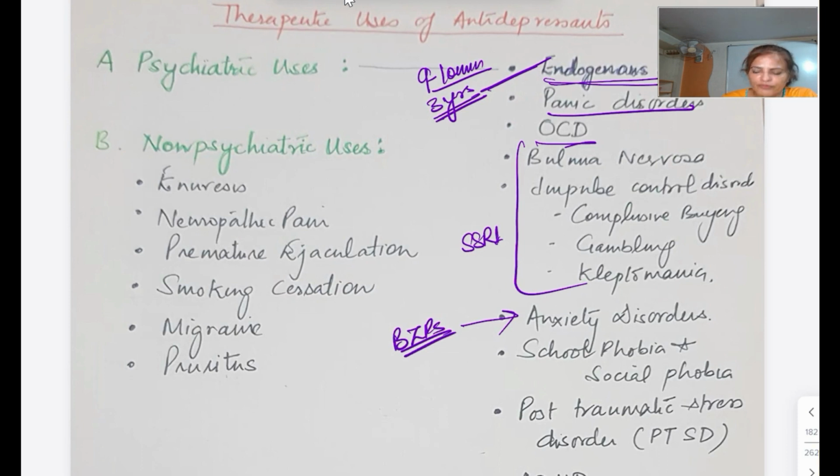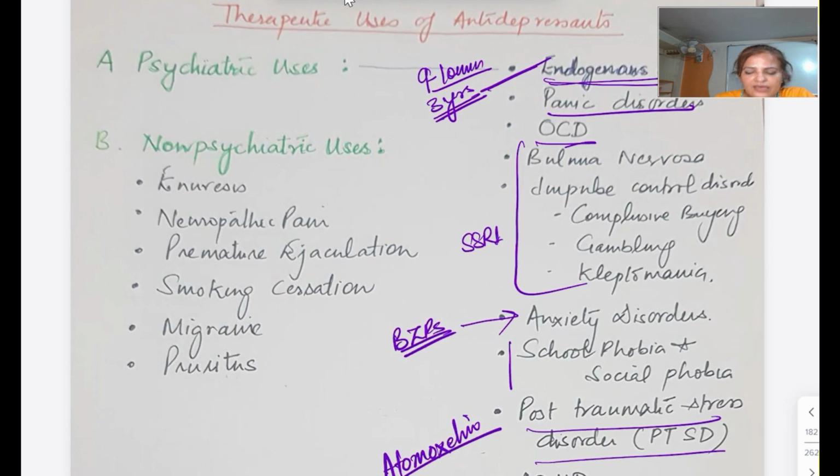Social phobia, school phobia, the same. Post traumatic stress disorder, the same SSRI. In attention deficit hyperkinetic disorder, the drug of choice is atomoxetine. So these are the psychiatric uses.